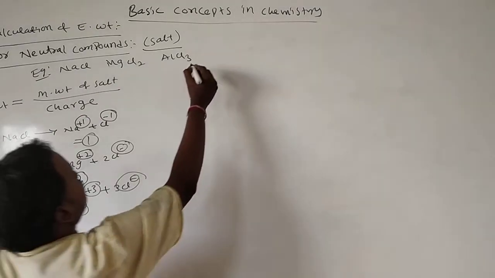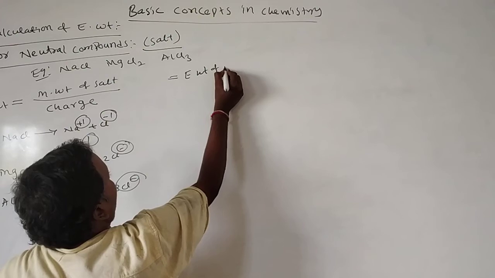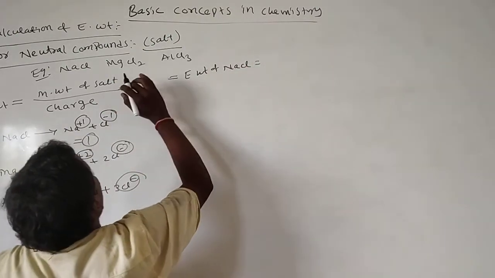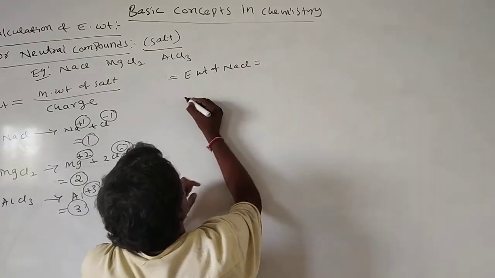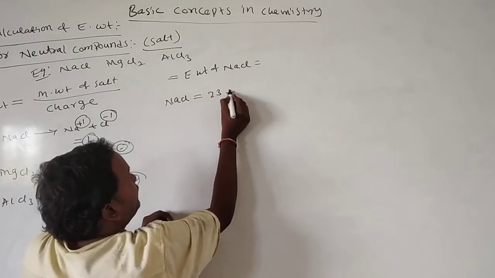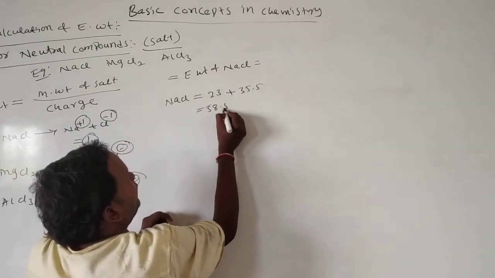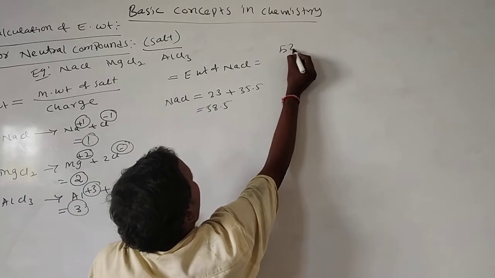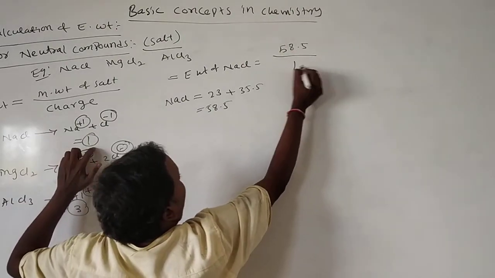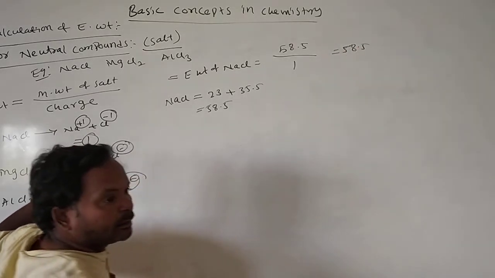And here, how do we calculate the equivalent weight of sodium chloride? Molecular weight of sodium chloride: 23 plus 35.5, that means 58.5. Equivalent weight of sodium chloride is 58.5 divided by charge 1, so 58.5 only.